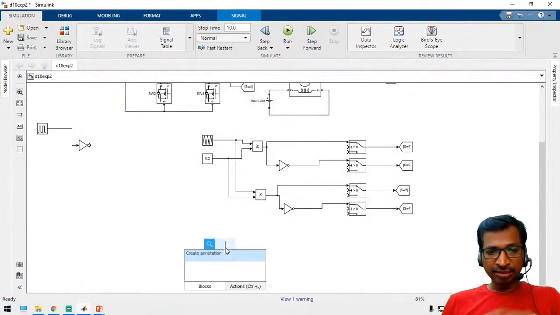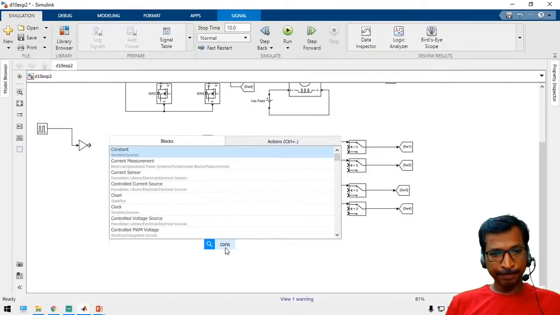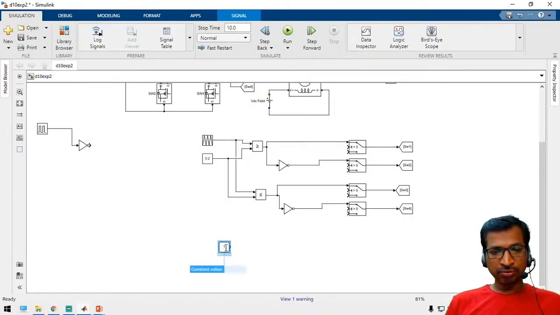Right, so now take a constant block. Now we are going to connect all these ports to the control signal model.